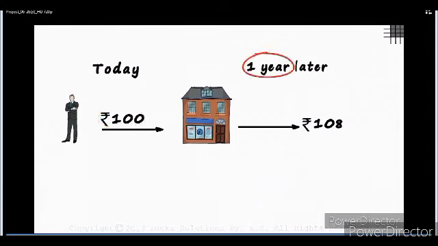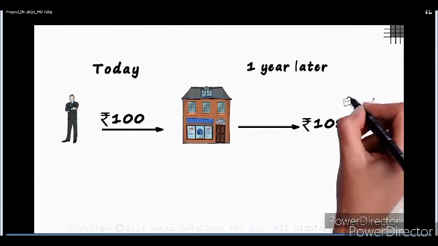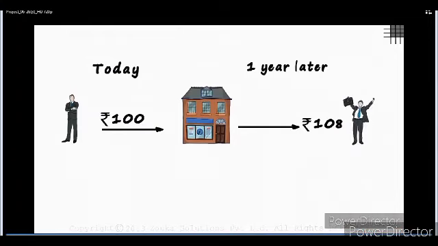Understood? Now, my money is going to grow a year later. When I'm going to withdraw my money, I'm going to be excited. I'm going to be happy. Because remember, every man wants to grow, either physically or materially.